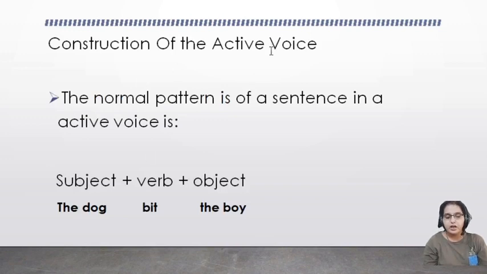Construction of active voice. Now see what is the structure or the construction of active voice. What is the structure of the sentence in an active voice? Subject plus verb plus object. The dog bit the boy. The dog is the subject here, bit is the verb, and the object is boy.